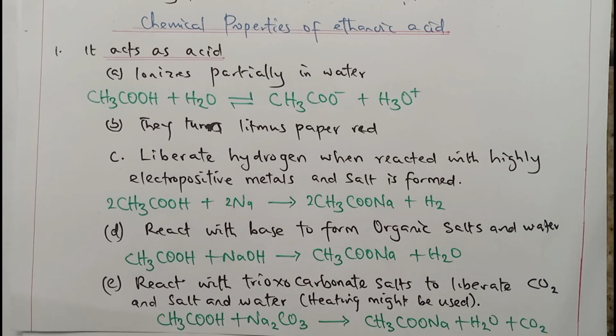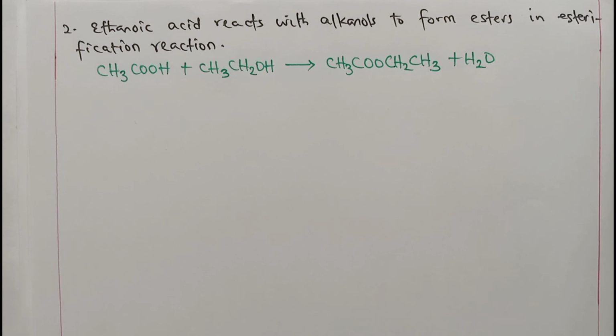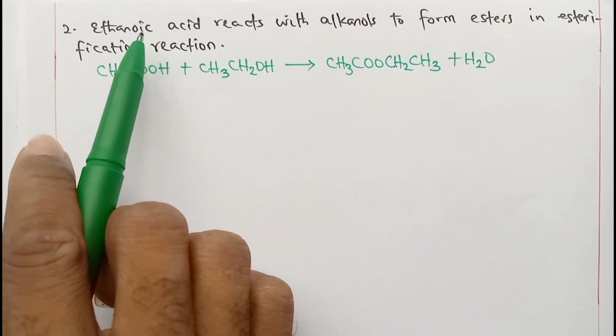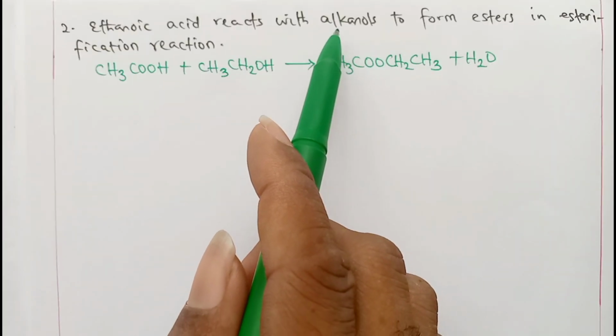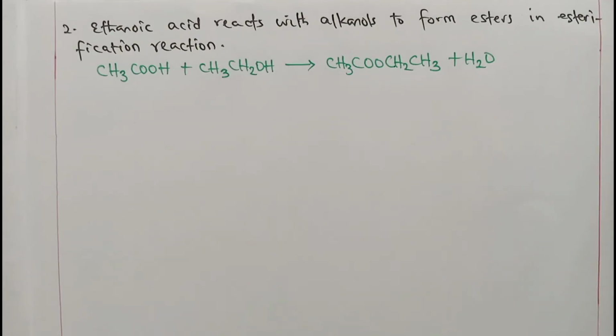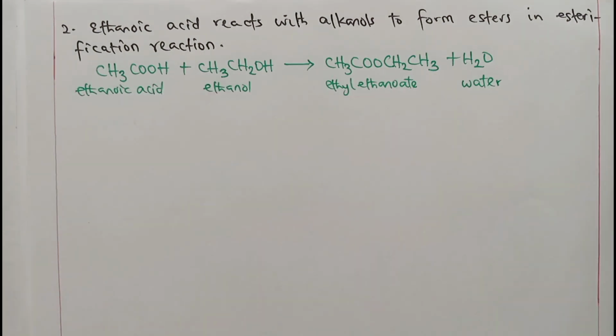So let's look at other properties of ethanoic acid. Ethanoic acid reacts with ethanol to form ethyl ethanoate in the esterification reaction, and other alkanoic acids can do the same. We can have something like propanoic acid reacting with ethanol to give us ethyl propanoate. When we go over esters, I will explain more of this. And this reaction actually needs increased temperature. That means it's an endothermic reaction and it's slow.